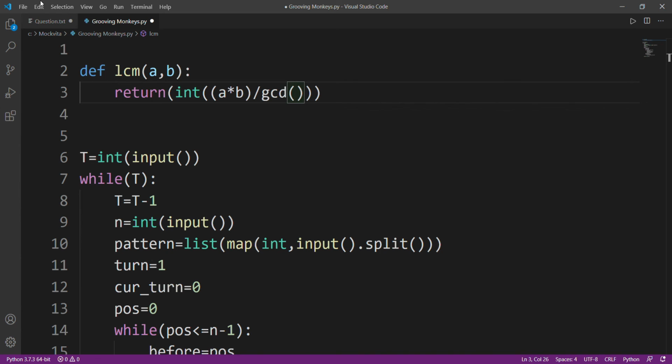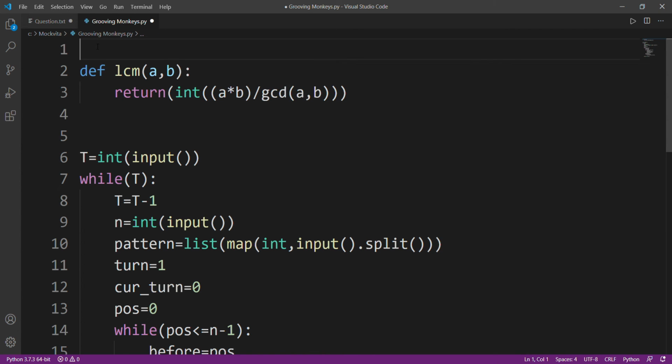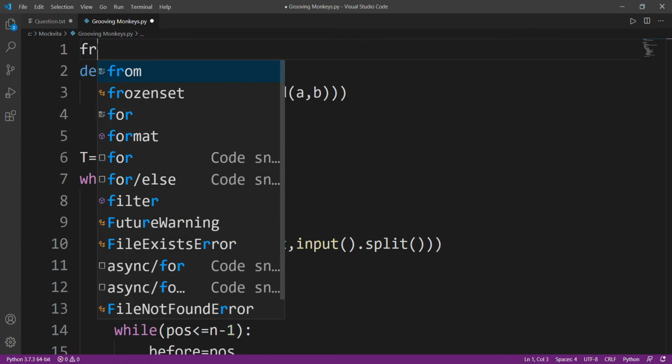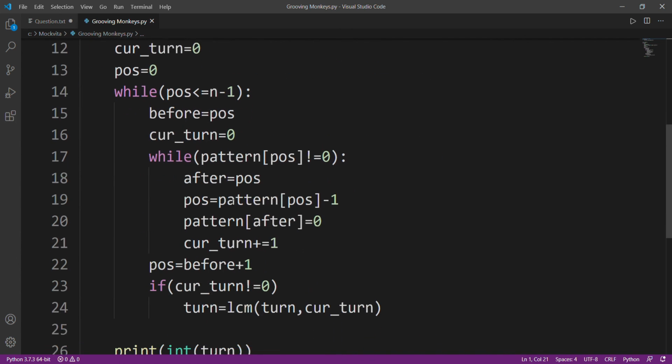Since LCM into GCD equals A into B, if I want to calculate LCM it should be equal to A into B divided by GCD. As simple as that. GCD is an inbuilt function, I don't need to make it, so I'll just import it from math. I actually don't remember if there's a function for LCM; if it was, I would have directly used it. Okay, so I believe this is my complete code.